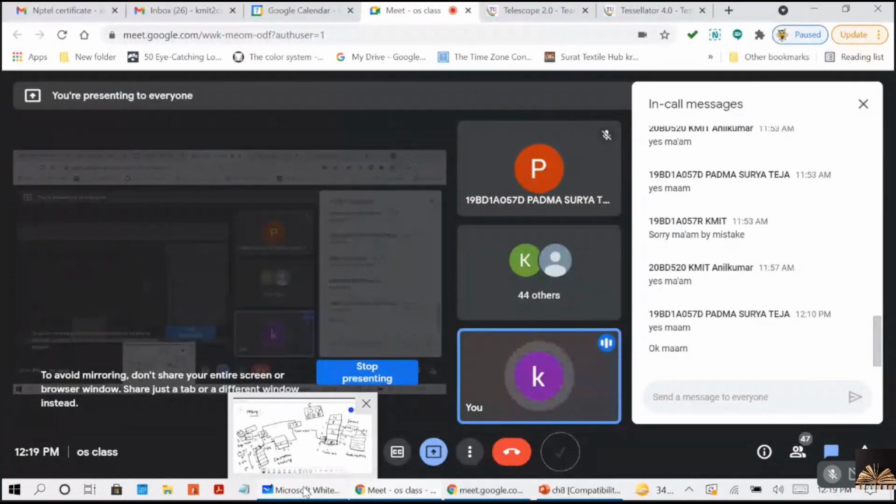So if the page size is, say, 2 bytes or 4 bytes, normally your program size will be big only, right? So if the program size is big, it requires more pages. If you require more pages, more context switches are required. Right? Then it will waste the time of context switching. That is also one of the limitations.